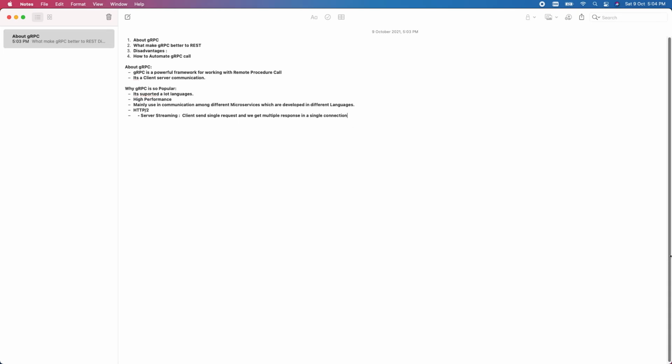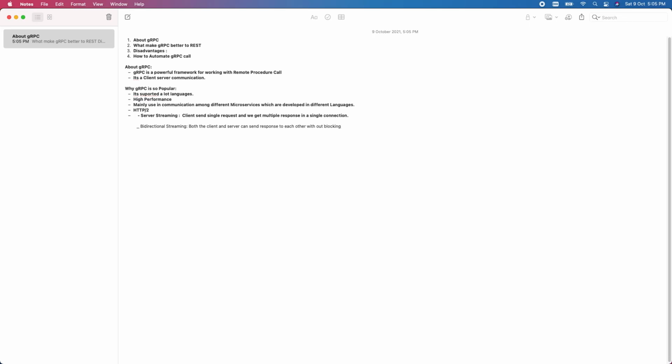Now one more important thing in this protocol is bidirectional communication, and that is also a very strong feature here: bidirectional communication, or bidirectional streaming. Now what is bidirectional streaming actually? So here what happens is both the client and server can send a response to each other without